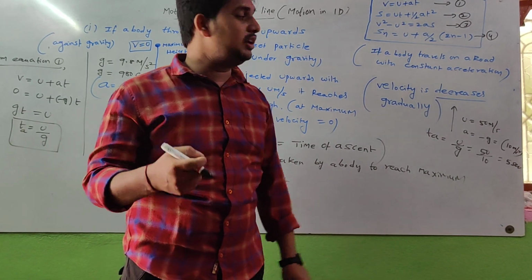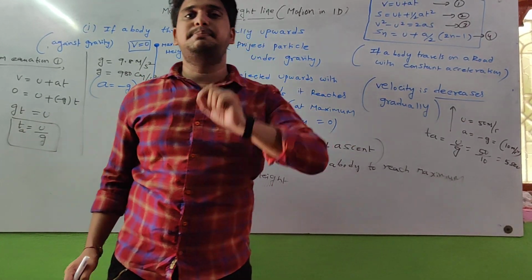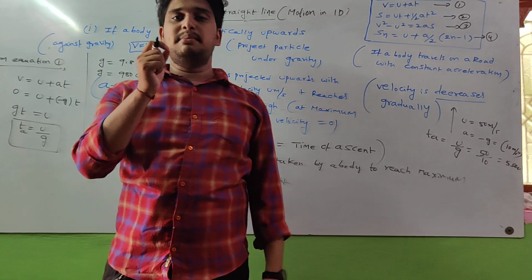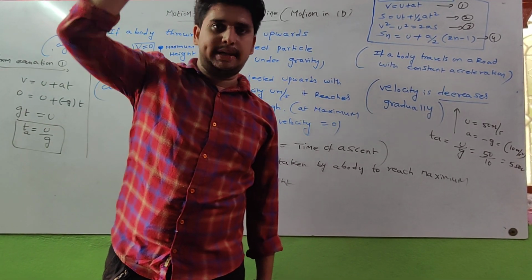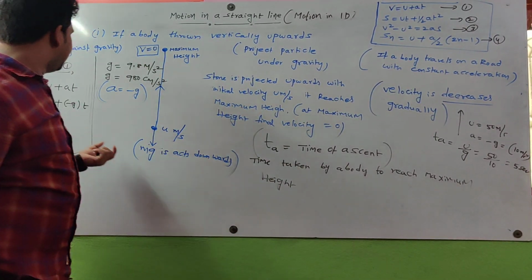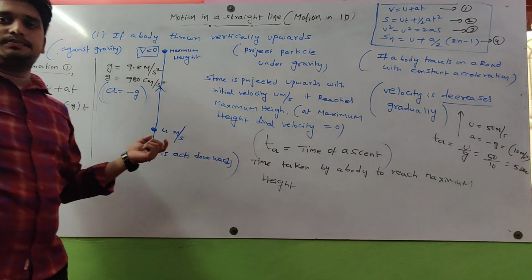Whether we project a body with 15 meter per second speed, this is very important. Time of ascent means time taken by a body to reach maximum height. That formula is TA is equal to u by g.